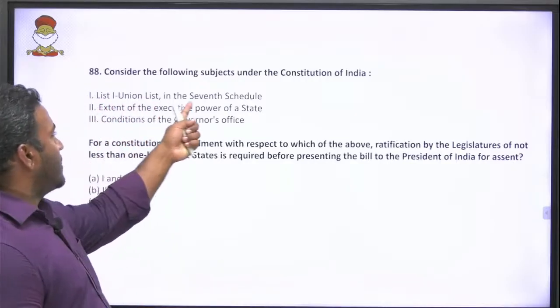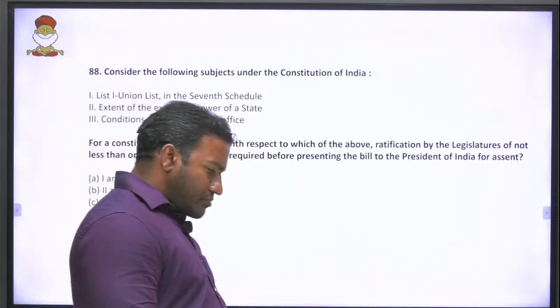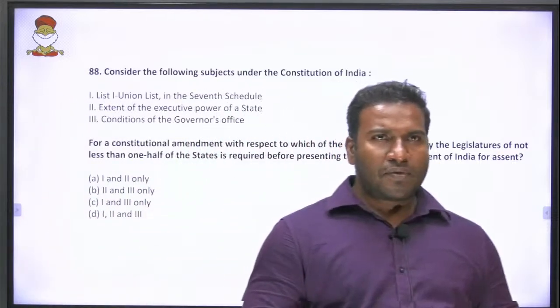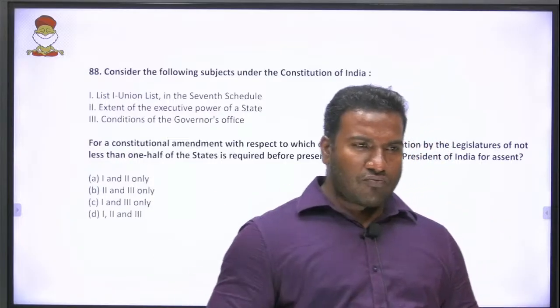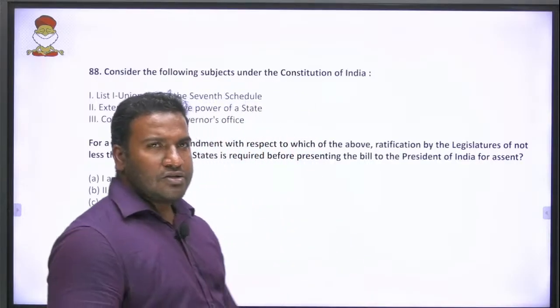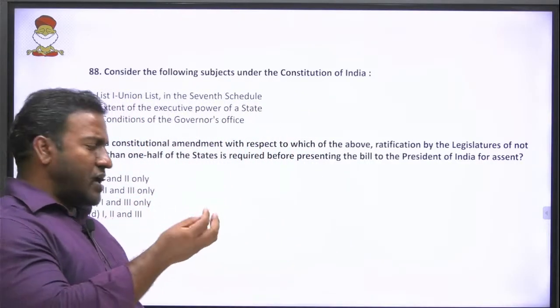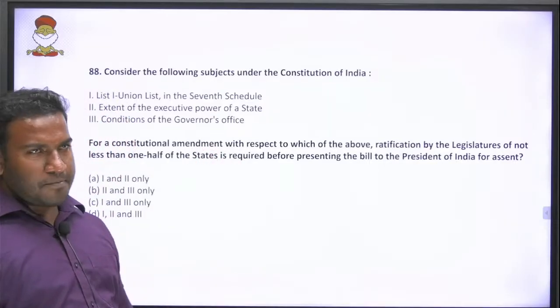Now in the 7th Schedule, list 1, Union List. Say for example, friends, now Union List है, यूनियन लिस्ट में मैं एक स्टेट लिस्ट से उठा के यूनियन लिस्ट में डाल रहा हूँ, so that means states are losing something. Say for example GST, so states lost the power of levying tax with the GST, so that amendment needs ratification of states.